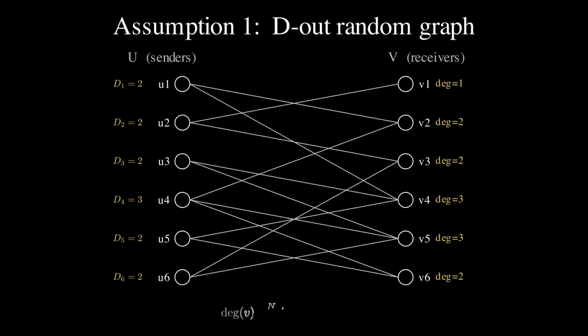A useful consequence: receiver degrees are themselves random. In the limit of large n with the mean sender degree D bar held constant, each receiver's degree is approximately Poisson with mean D bar. The senders are independent and identically distributed. The receivers inherit a Poisson profile. Now mark a matching, a subset of edges with no two sharing an endpoint. Even with full visibility, computing the maximum matching at data center scale is too expensive. This motivates a distributed approach with local information and limited message passing. That is the setting we will study.